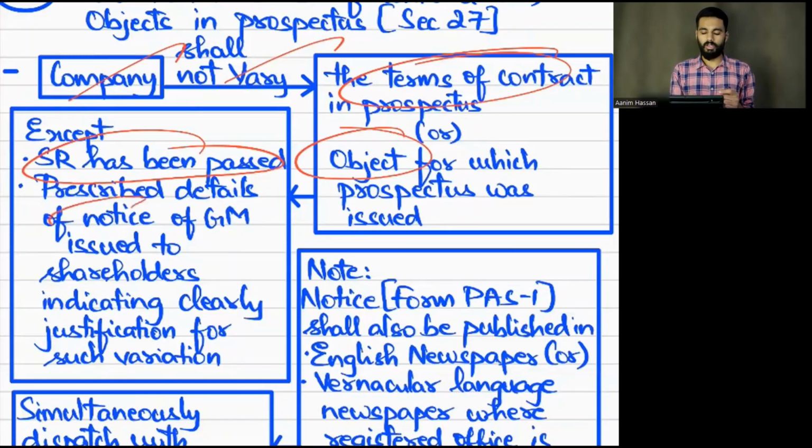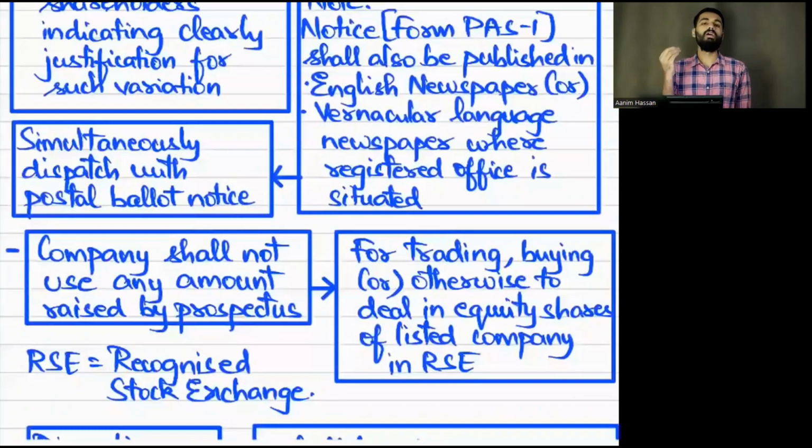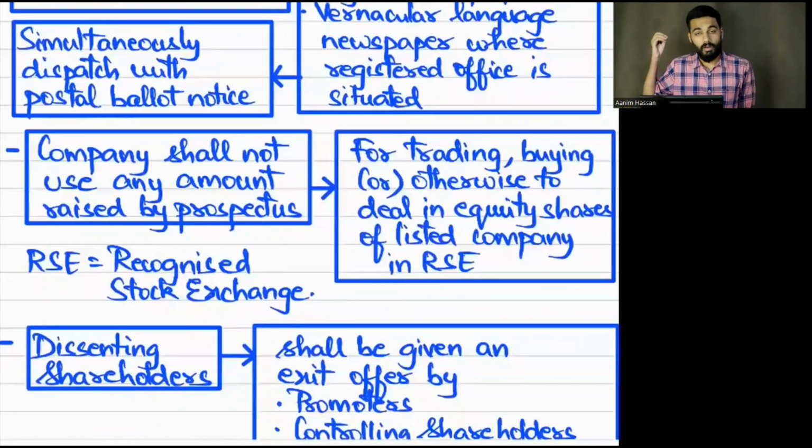To pass a special resolution, you have to give a notice asking members to come and pass a special resolution so that the terms of the contract and object can be varied. By giving notice, members can know what the justification is, what the reason is for changing it. And also you will give notice in an English newspaper and a vernacular newspaper.